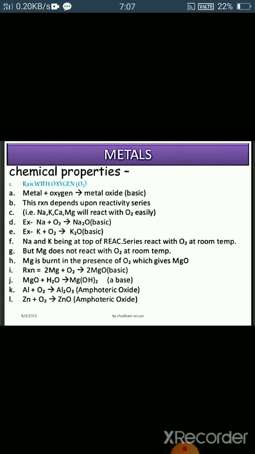Similarly, the reaction takes place with aluminium and zinc also. Aluminium reacts with oxygen, gives aluminium oxide, and zinc reacts with oxygen, gives zinc oxide. They are amphoteric oxides. Amphoteric means they behave as neither acidic nor basic in nature. They are called amphoteric oxides.